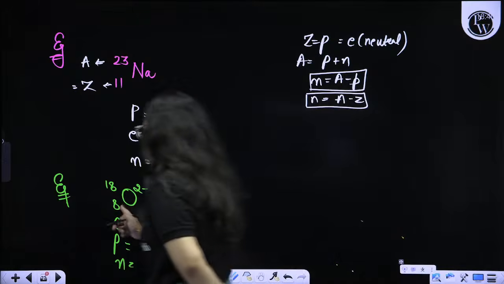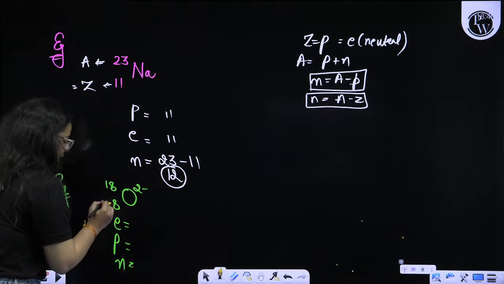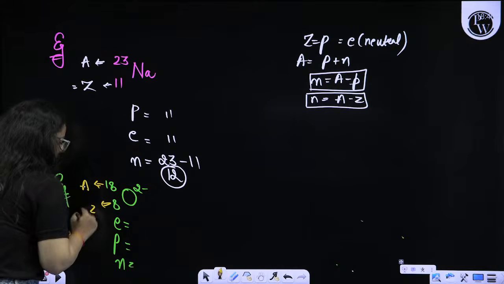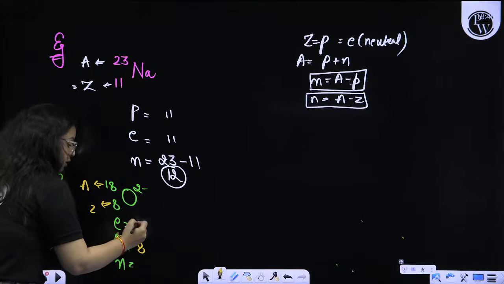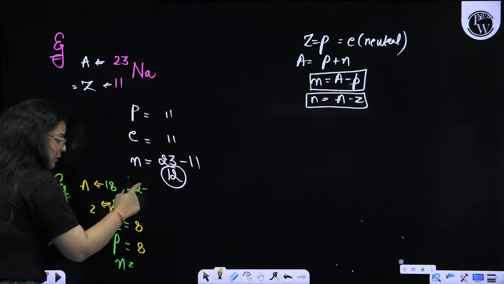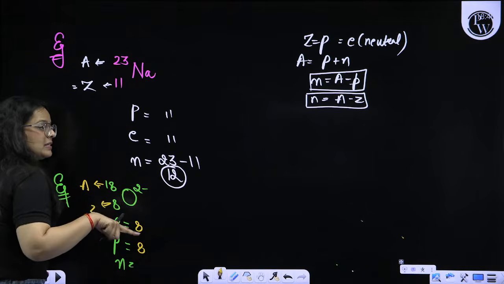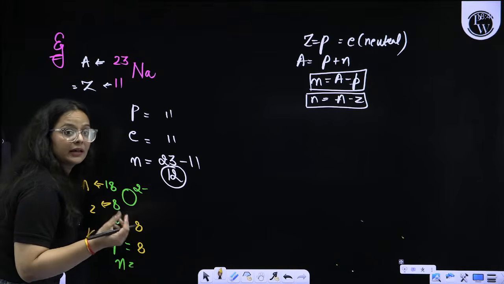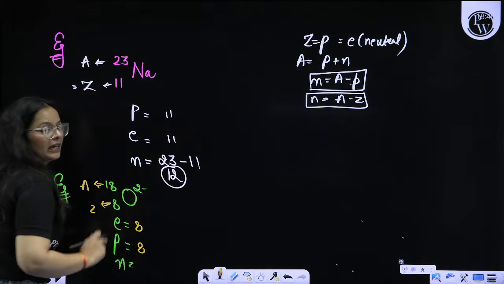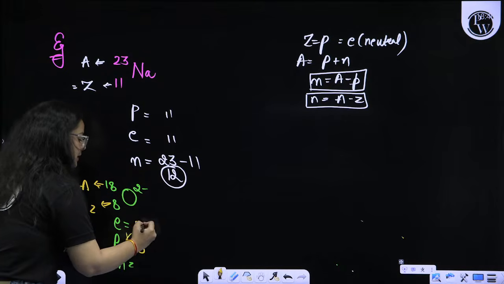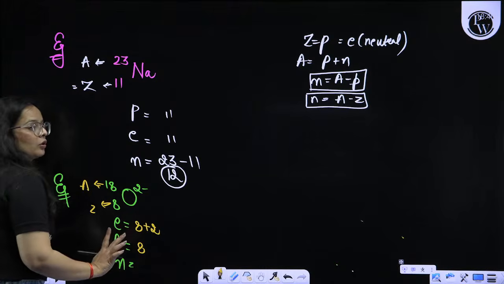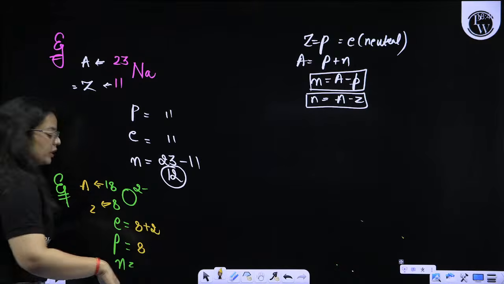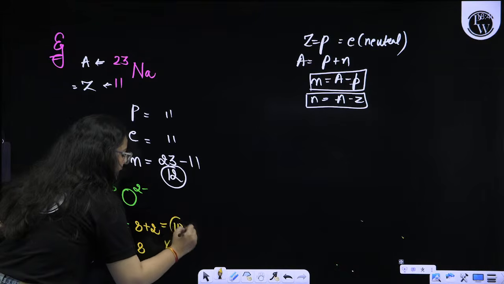Okay, first of all, this is the atomic number and this is the mass number. The atomic number will always be equal to protons, that is 8. Protons and electrons are equal only when the species is neutral, but you can see a minus 2 charge. Minus represents that the species gained electrons. When a species gains electrons, a negative charge comes over it. So minus 2 means it gained 2 more electrons. That means overall the electrons must be 2 more than the original, so overall 10 electrons are there.